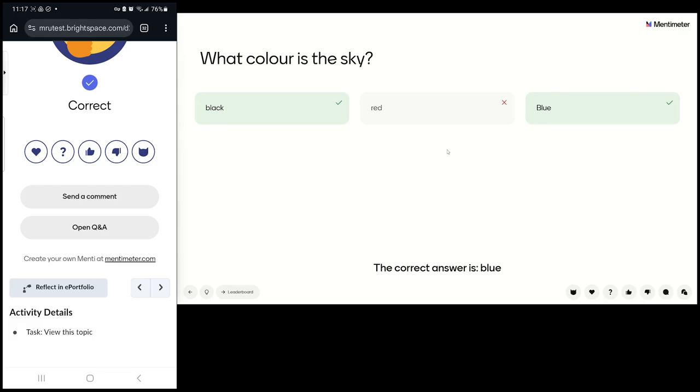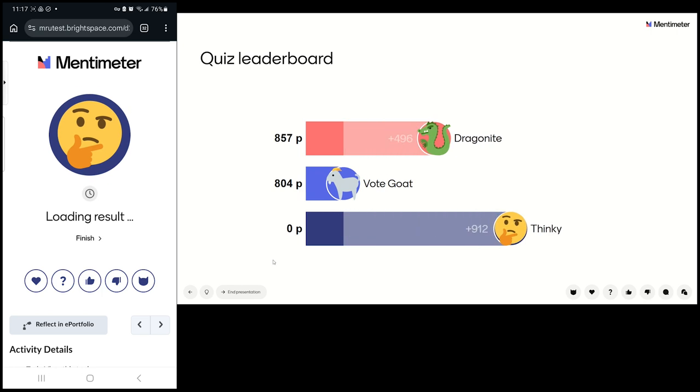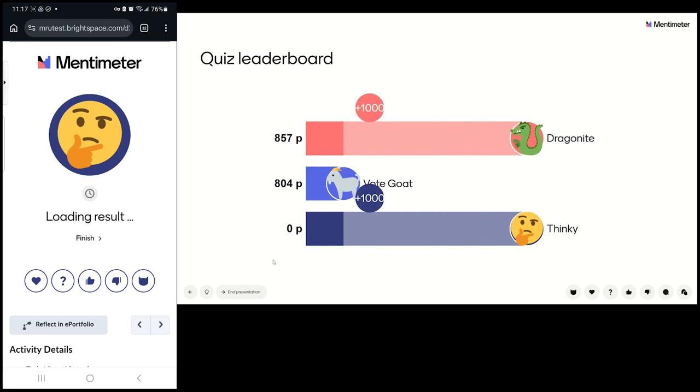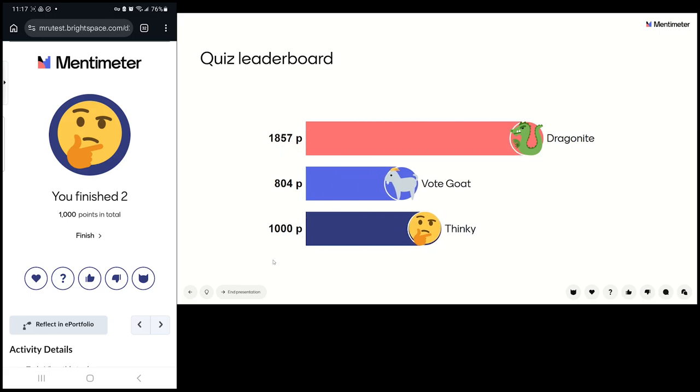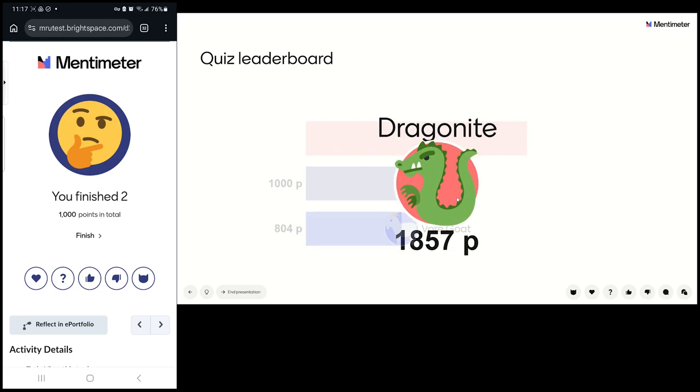The instructor could say, they could allow this, saying, oh, actually that is right, it could be red, and they could allow that, but they're not going to. They're going to keep it wrong. And then the points, and we were both quick to answer, and we got it right. And so now, total, Dragonite wins. That's another student, because they got 2 answers right for all the questions.